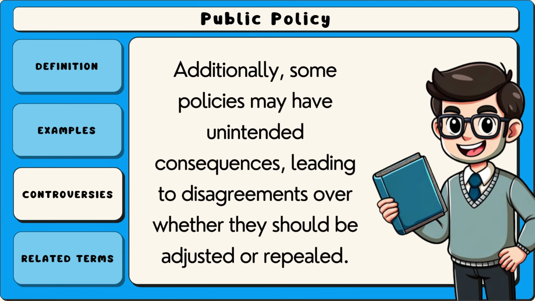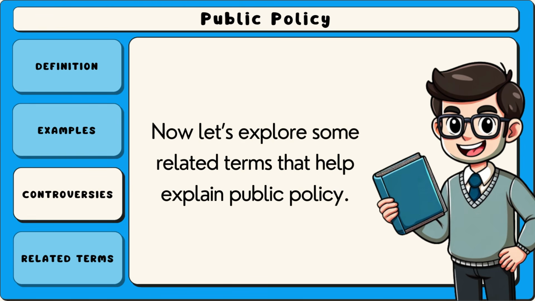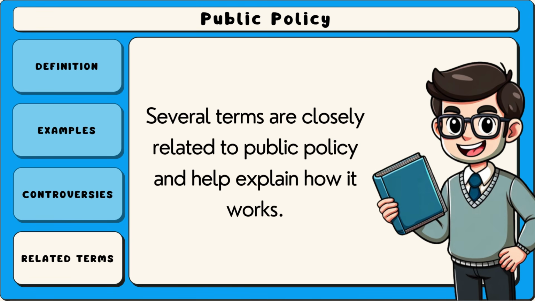Additionally, some policies may have unintended consequences, leading to disagreements over whether they should be adjusted or repealed. Because public policy affects many people, it is often a subject of discussion, negotiation, and revision. Now let's explore some related terms that help explain public policy. Several terms are closely related to public policy and help explain how it works.